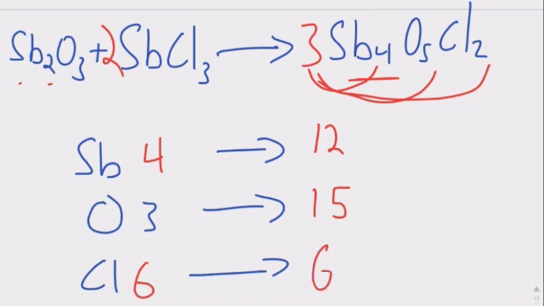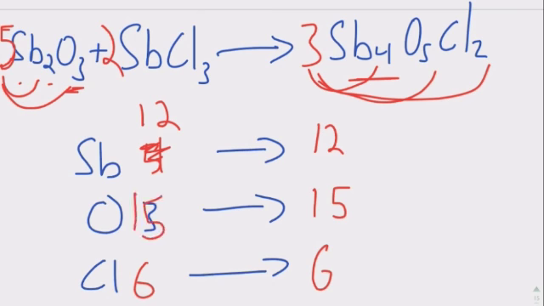So we did a good job of balancing our chlorines, but now we got to look back and go, okay, how can we balance everything else? So we're looking at our oxygen. We have 3 right here. We need a total of 15. Well, what times 3 is 15? 5. And so we go ahead, put a 5 right there, and it distributes. And we see that we have 10 plus 2 is 12. And then 5 times 3 is 15.